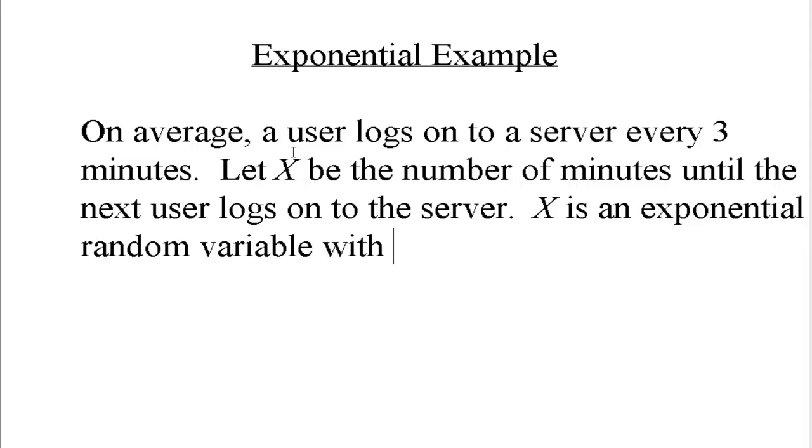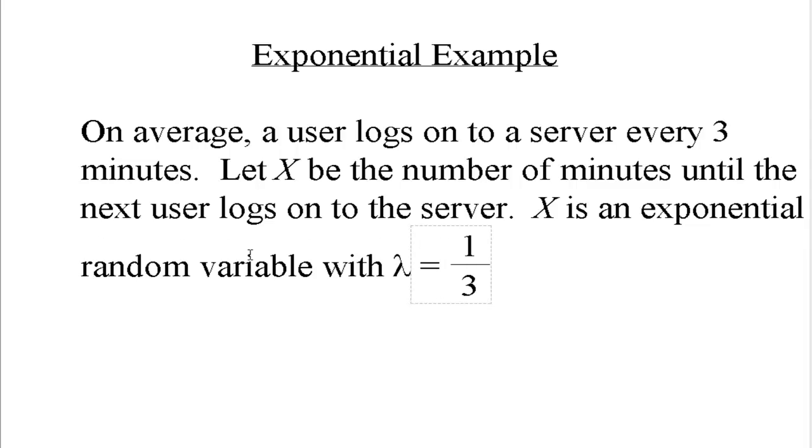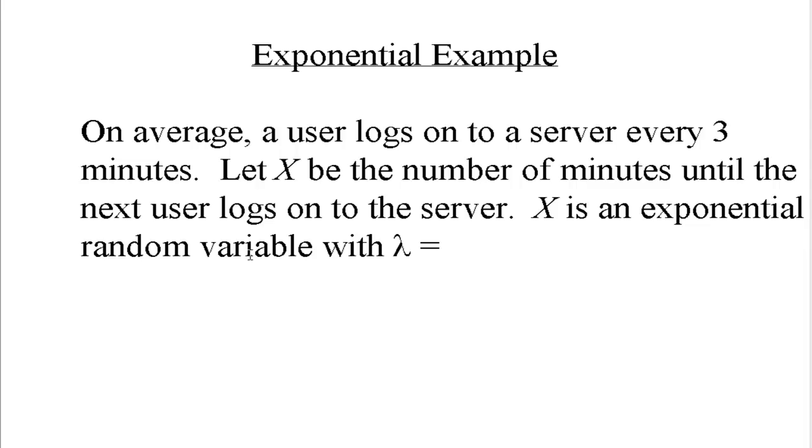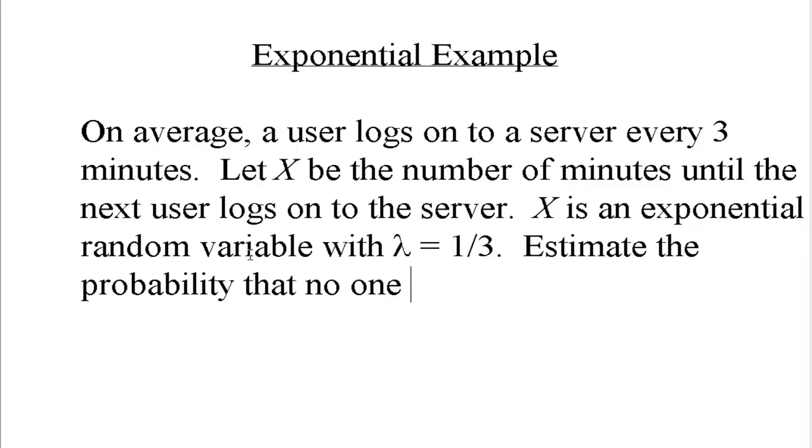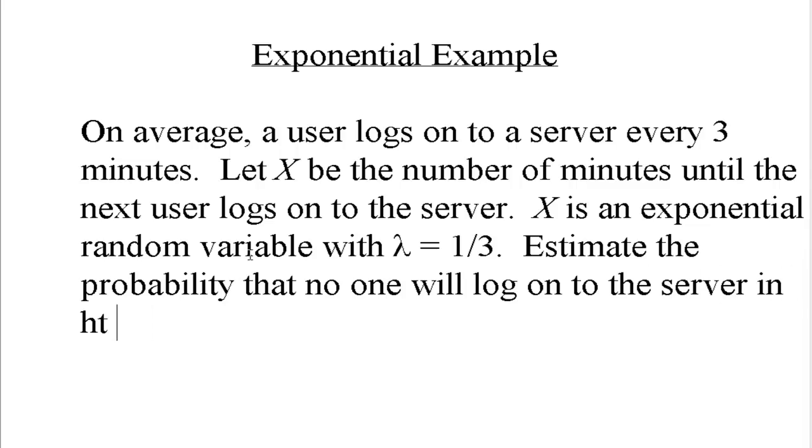And we need to specify its parameter. Its parameter is lambda equals 1/3. And actually, let me put that in text so that it won't turn it into a fraction like that for me. And what we're going to do with that is estimate the probability that no one will log on to the server in the next 3 minutes.